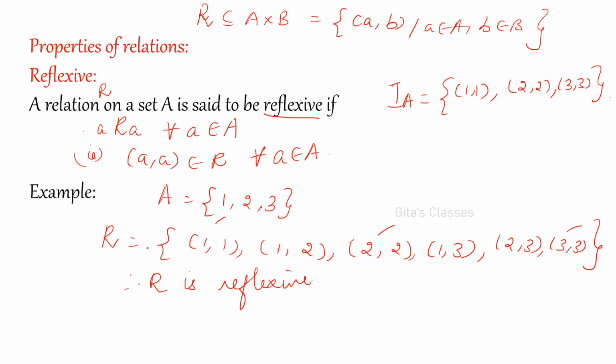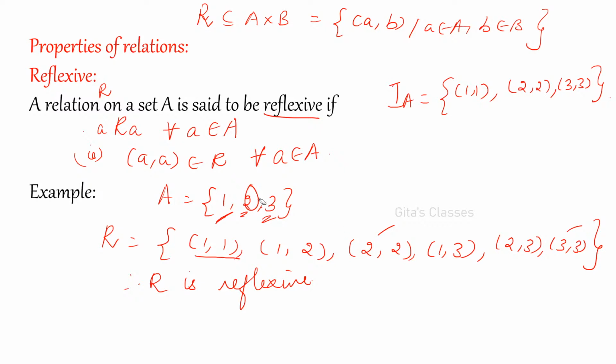Right? And now R is the relation. If you want to find out whether it is reflexive or not, how will you find out? Here we have three elements, 1, 2 and 3. 1 should be related to itself, that is (1,1). Whether it is present in R or not, you find out. Next element is 2, so (2,2) should be there.